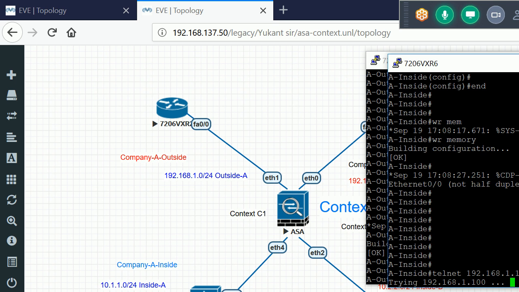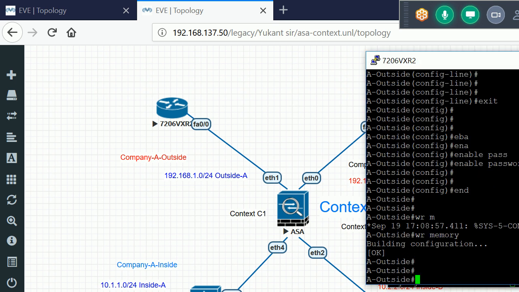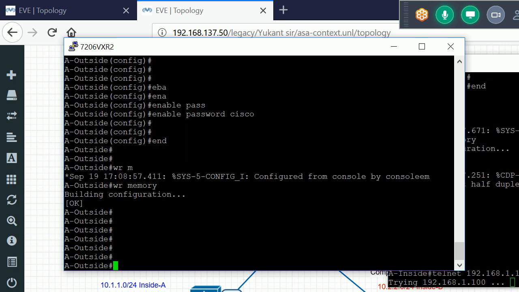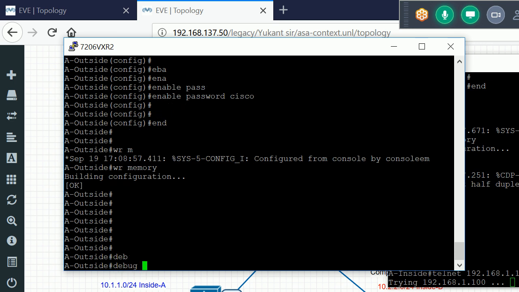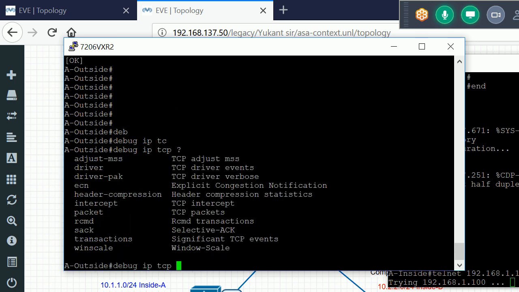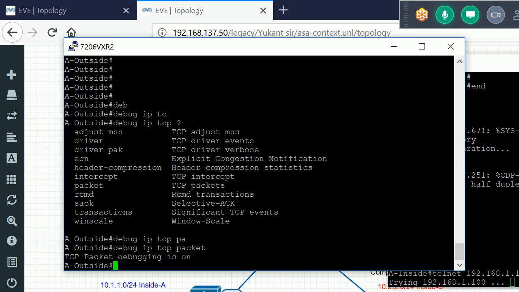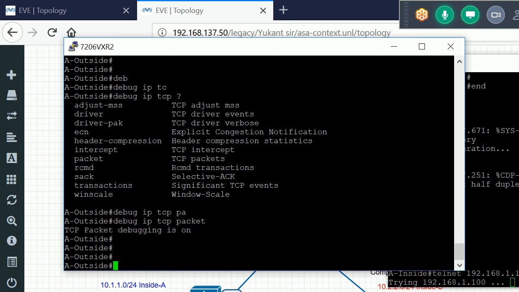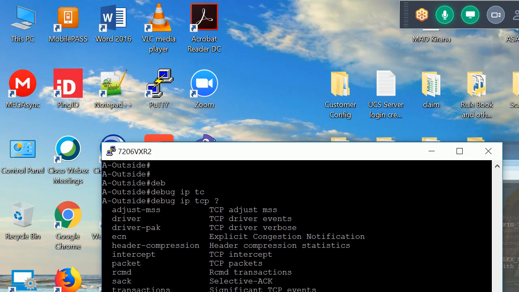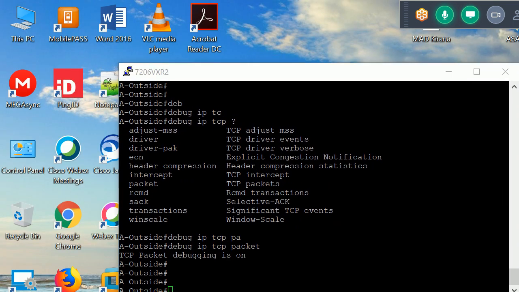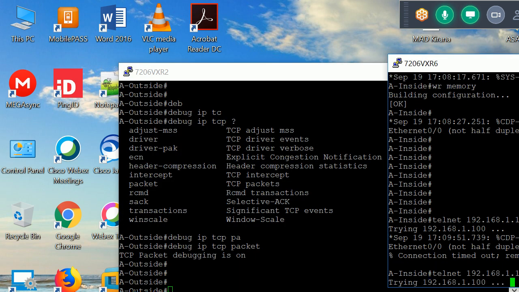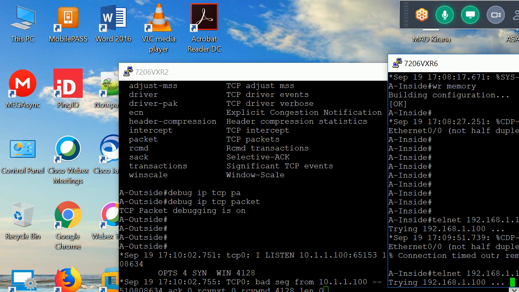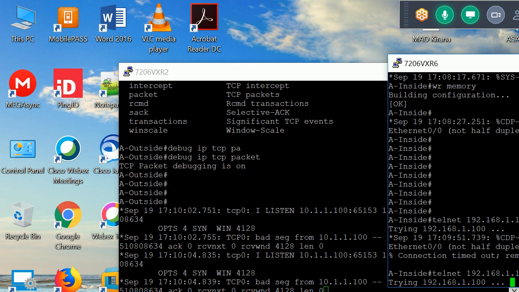Okay, and on this one I'll run debug IP TCP packets. These are high-level concepts, so bear with me. I want to show you whether I am reaching there or not. Let me initiate again. See, I am getting the packets, right?